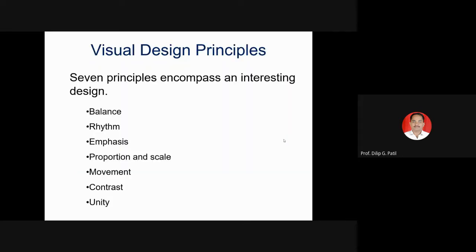Then we will see some visual design principles which are very important. Balance, as the name indicates, is like balancing on a ropeway, or balancing on a string, or balancing on a bike. Similar types of balance are also observed in our buildings. Rhythm: you must have heard about rhythm. Rhythm is nothing but repetition of a particular element. So in a song or poem also, a particular line is repeated continuously.